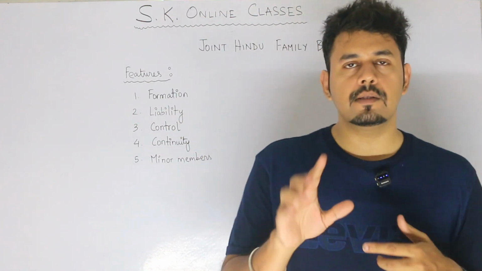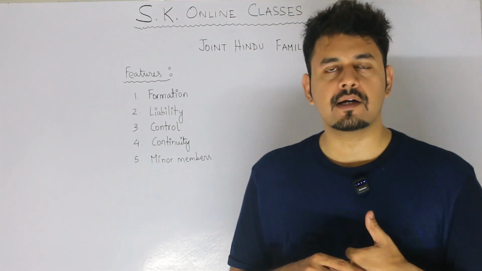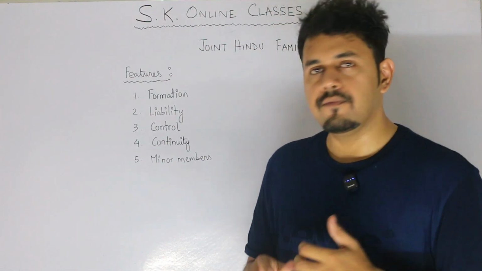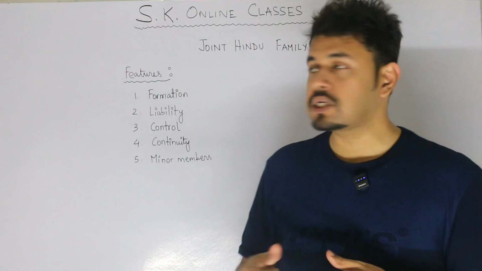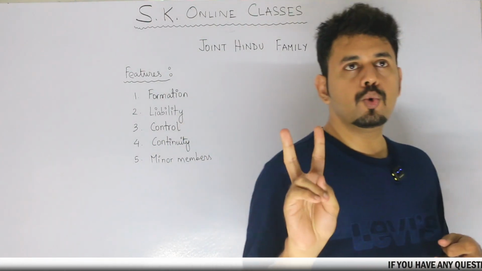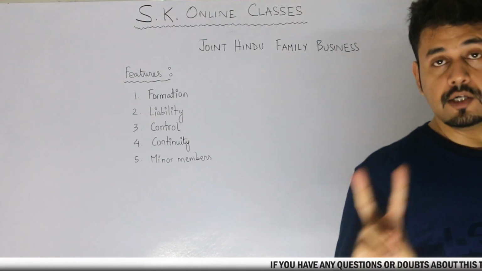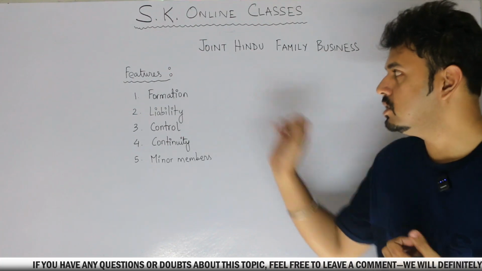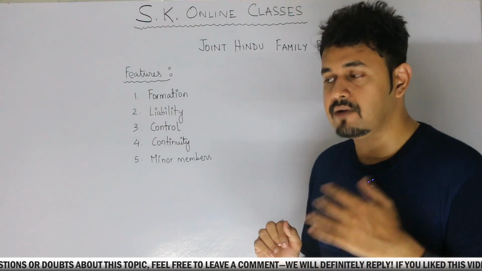But to govern this, an act called the Hindu Succession Act 1956 was introduced, where there were certain conditions. In order to start a joint Hindu family business, there are two conditions which should be fulfilled. I have not written them purposely because I will be telling them to you.